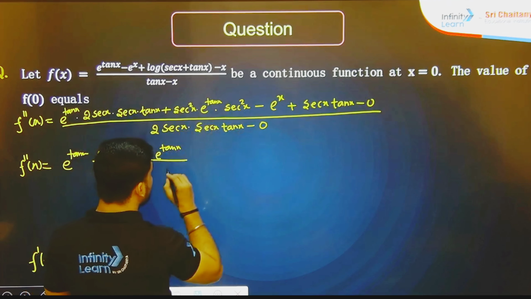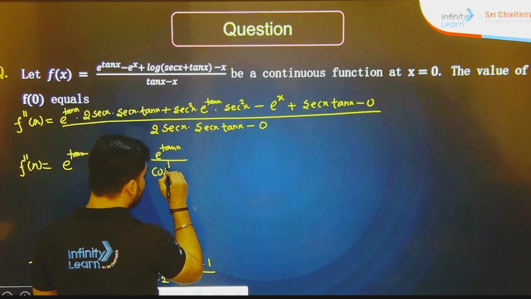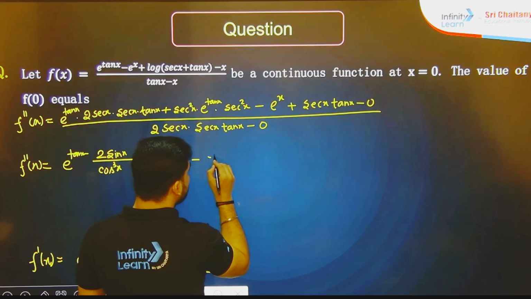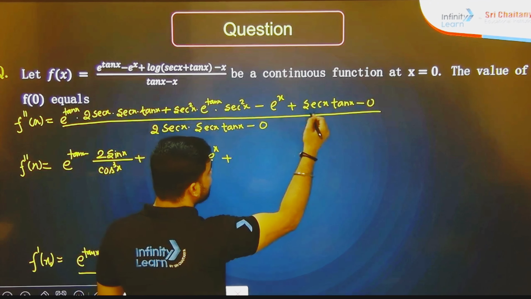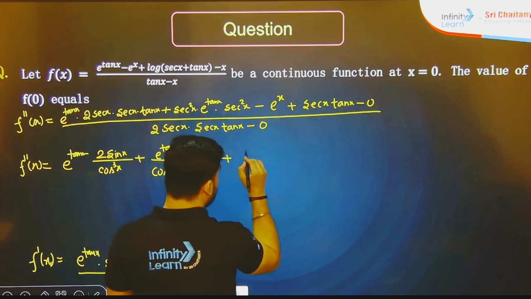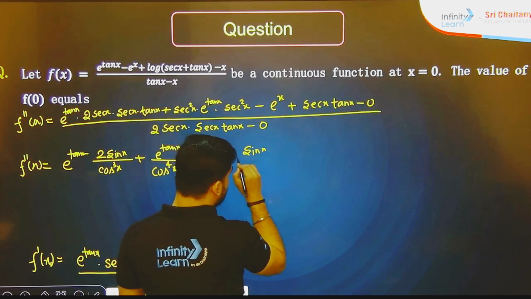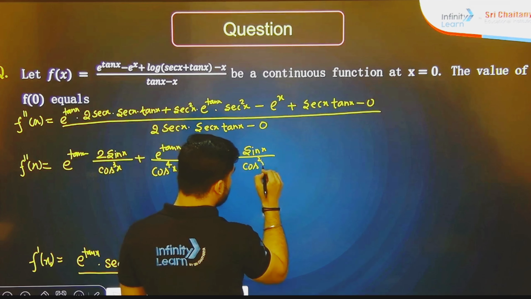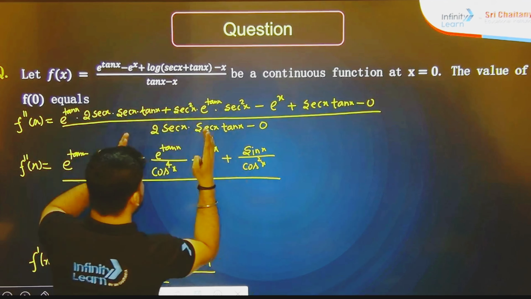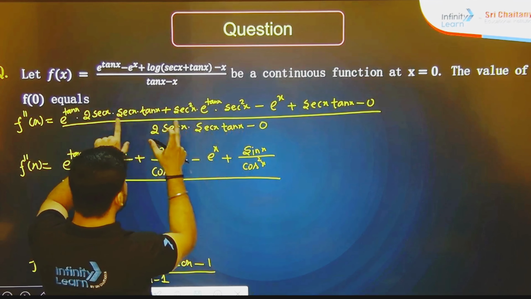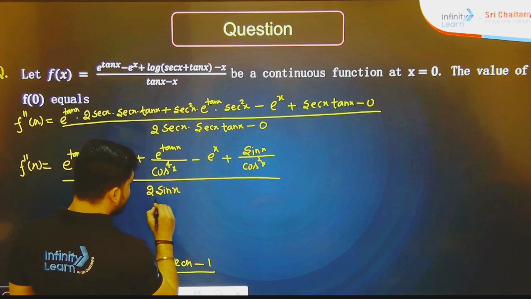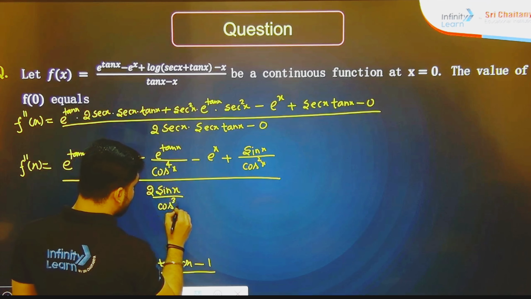Sec square x will become cos 4x after the reciprocation, and this will remain the same, and sec x upon tan x, sec x is 1 upon cos x, sin x upon cos x, so we will end up with sin x upon cos square x. Now divided by the same stuff, 2 sec x tan x, the same stuff here, so we will end up with 2 sin x upon cos cube x.